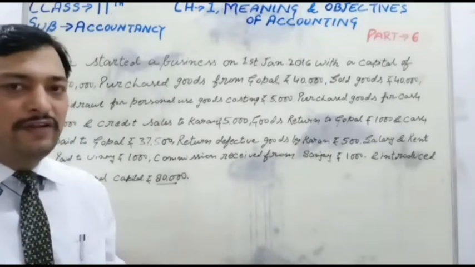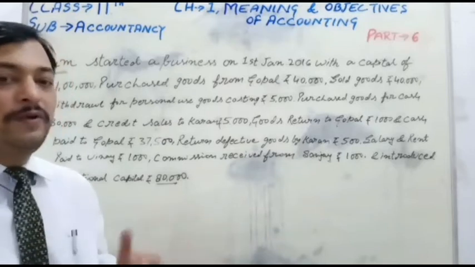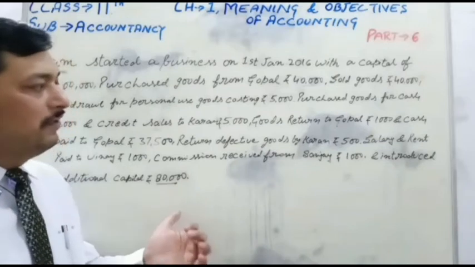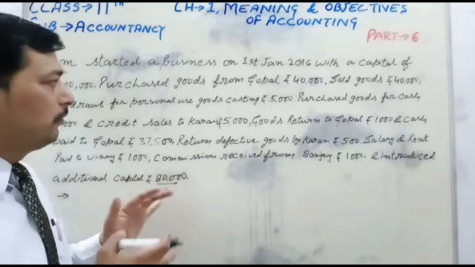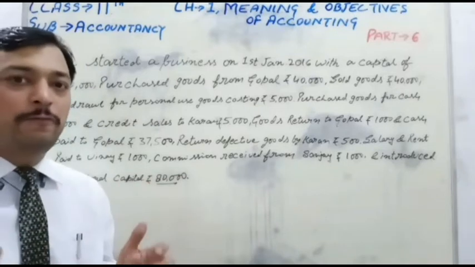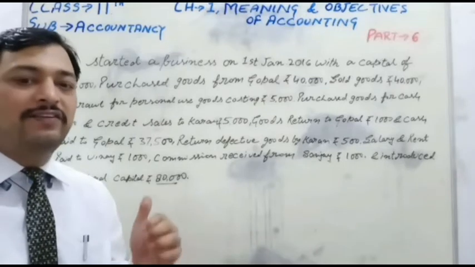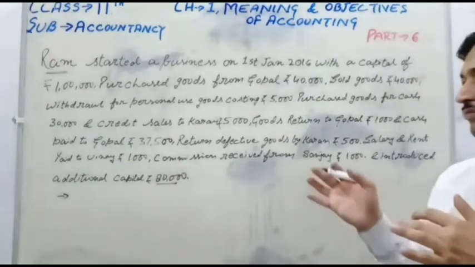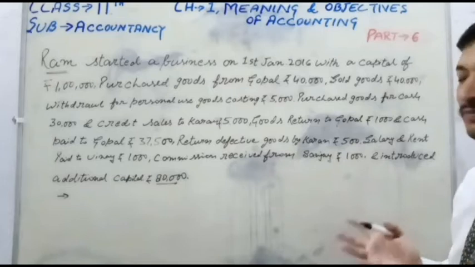But it is a duty and a responsibility of the owner. They want to know how much amount they will be able to pay and how much amount they will receive at the end of the financial year, how much amount of sale, how much amount of purchase, how much total expenses and how much total income.